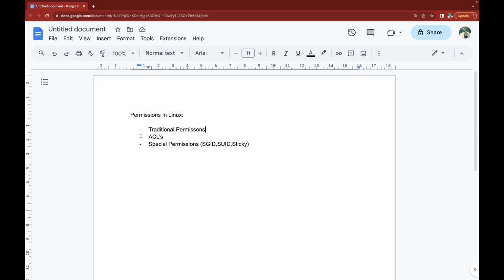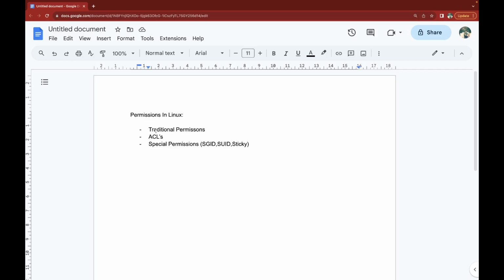In the last lecture we learned the topic of users in Linux. There we learned how we can create a user and how we can switch between them. That will also be covered here, but in a more advanced way. So let's start this topic now.